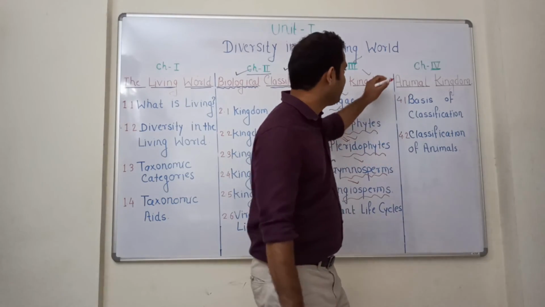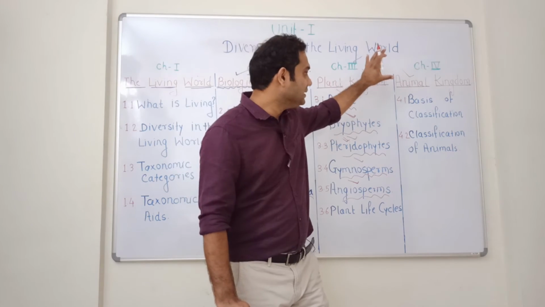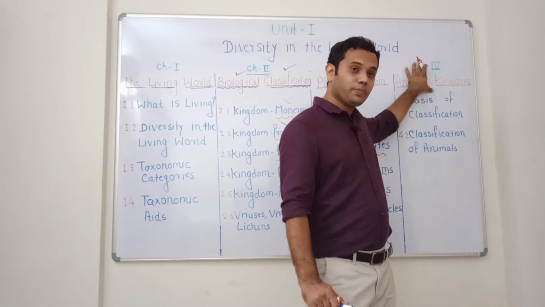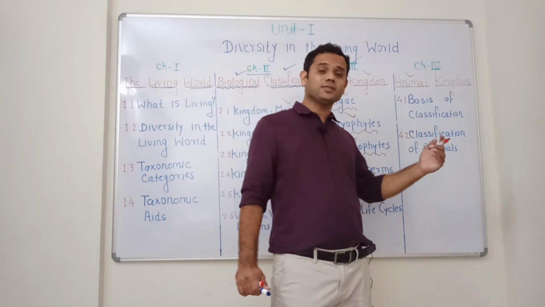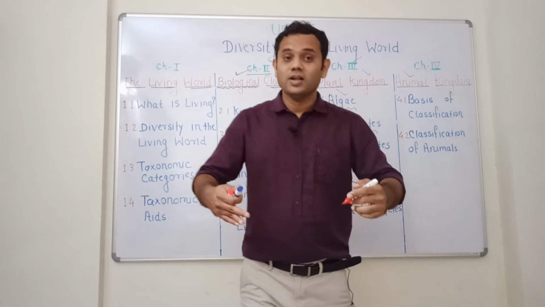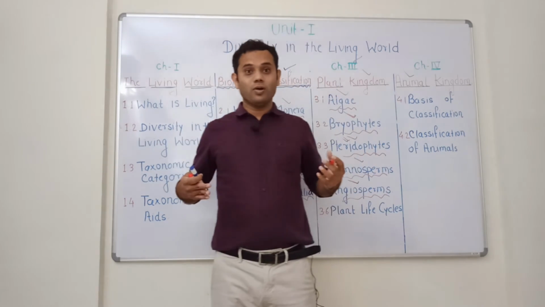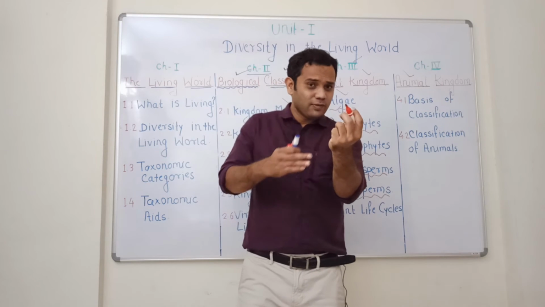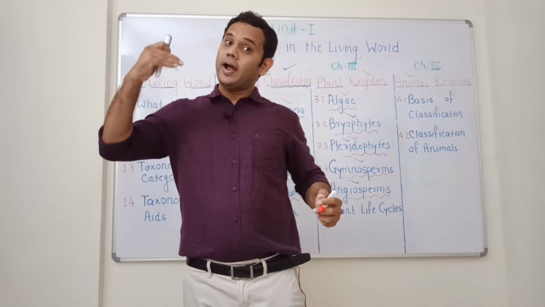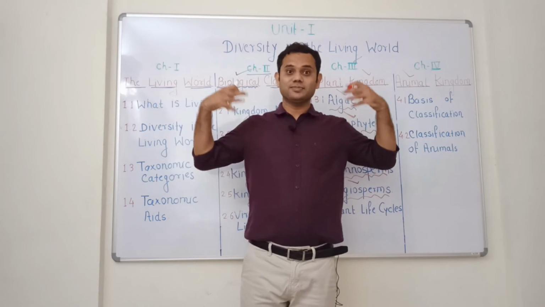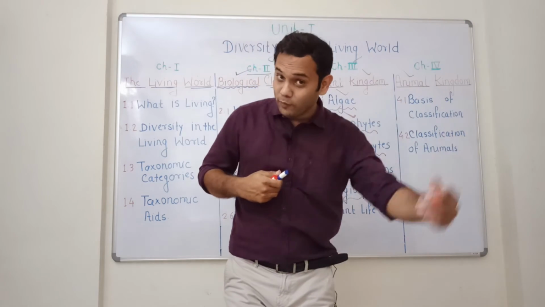And at last we have the fourth chapter, that is the animal kingdom. It is a very interesting topic. Animal kingdom is about us. So what are the different bases or criteria for classification? In that we have body organization. How is our body? Body starts from the cell. Cells form tissue. Tissues form organs. Organs form organ systems. And organ systems form the organism, that is us. And organisms interact with the environment.